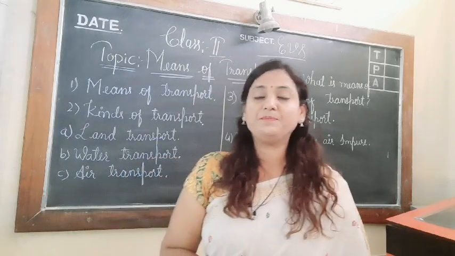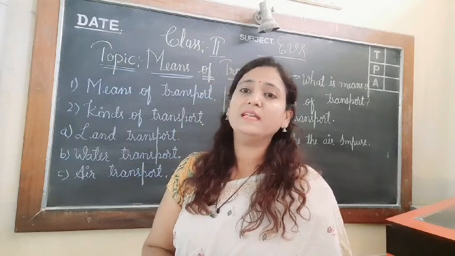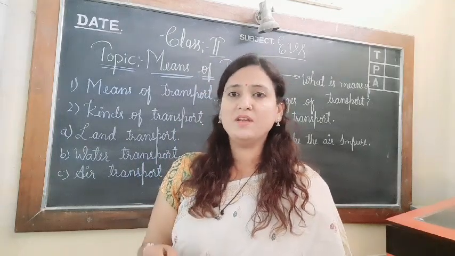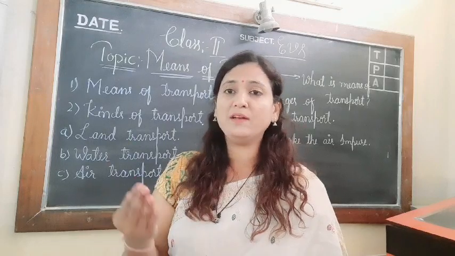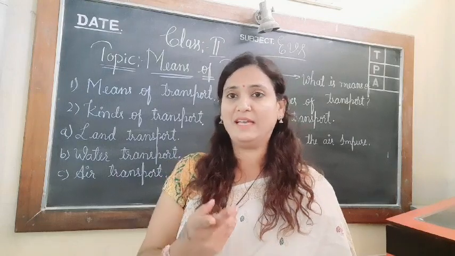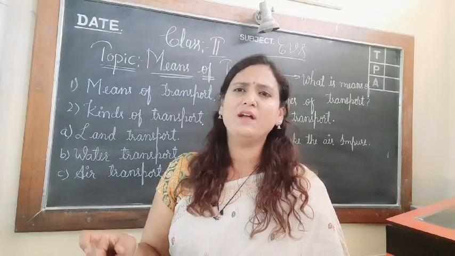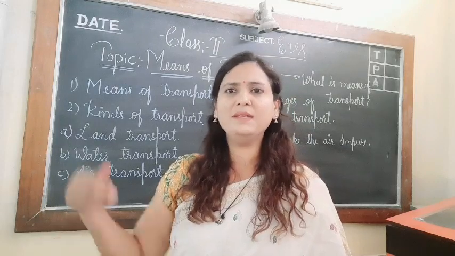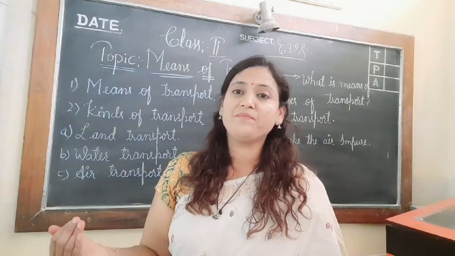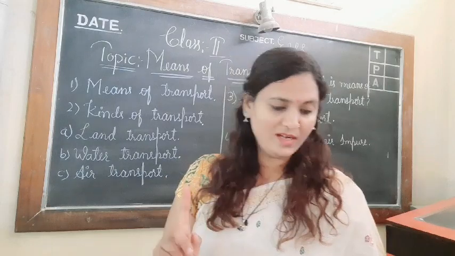Next is the aeroplane. If you are traveling from a far place and want to reach very soon, the aeroplane is used. For example, if I travel by bus from Kalburgi to Bangalore, it will take around 10 to 12 hours. But if I travel in an aeroplane, it may hardly take 1 or 1.5 hours and I will be there in Bangalore. So this is the difference between the traveling vehicles.